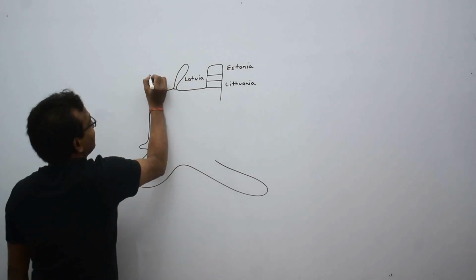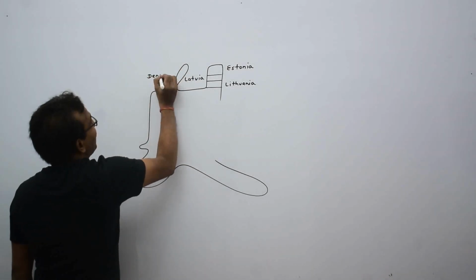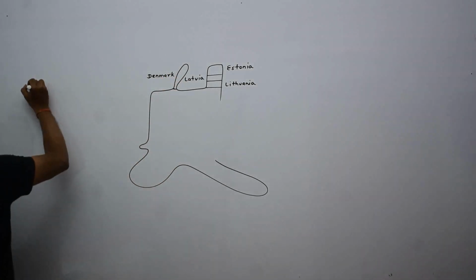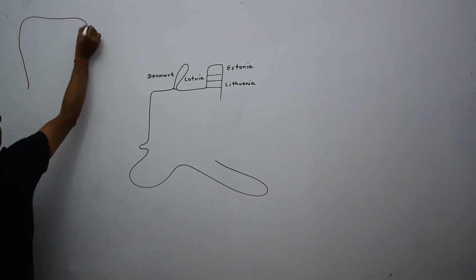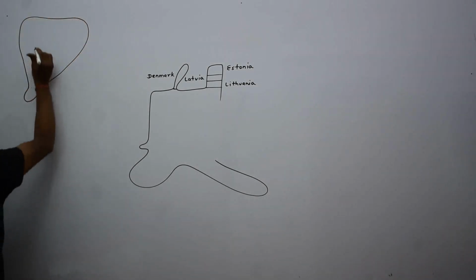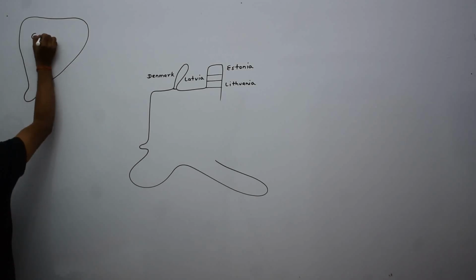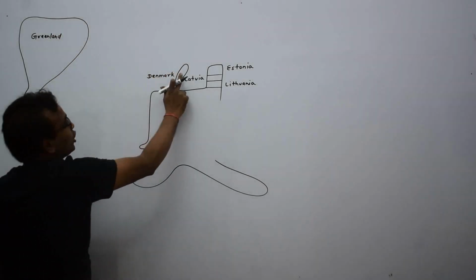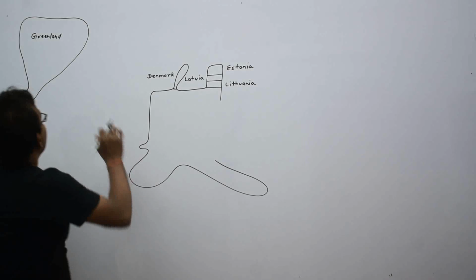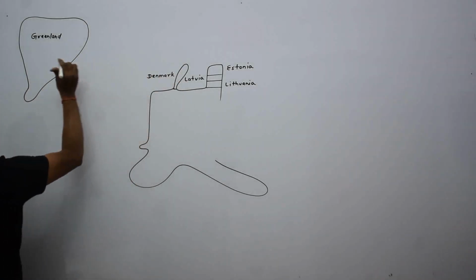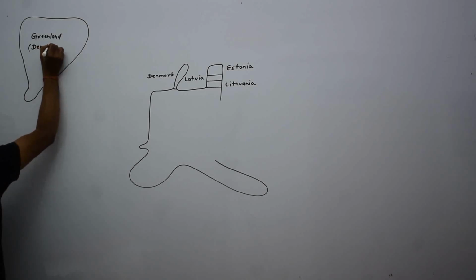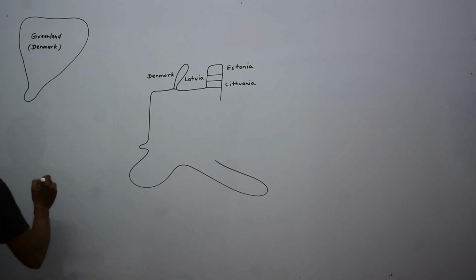This is Denmark. Here is an island. This is Greenland. Greenland is an island which is occupied by Denmark. It means Greenland is a portion of Denmark.